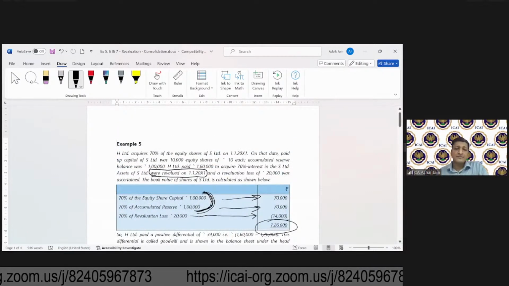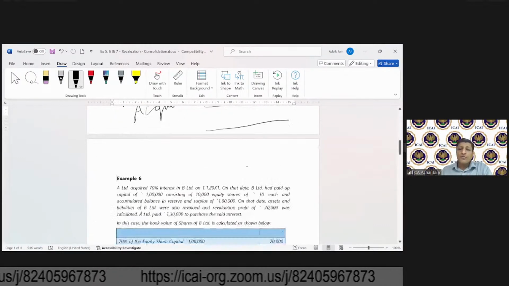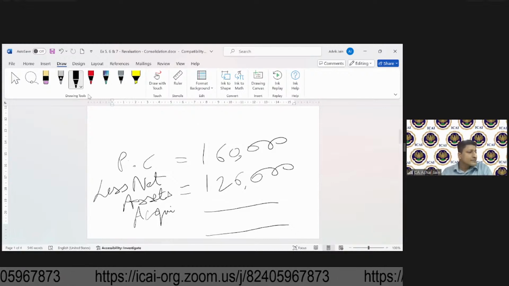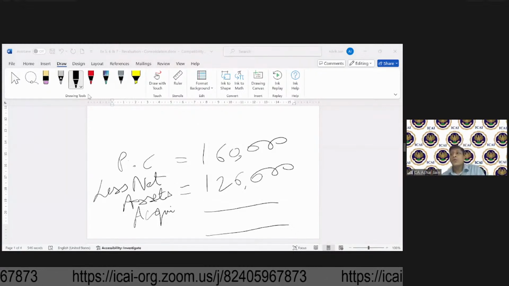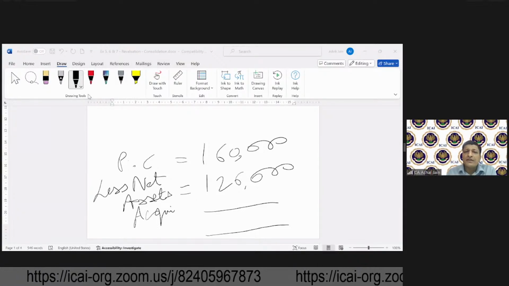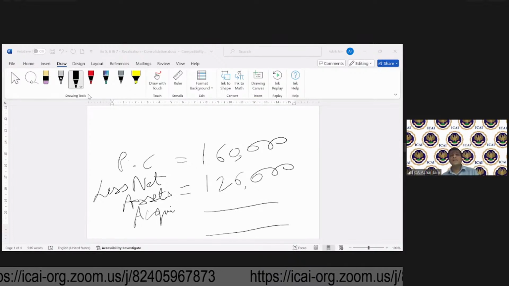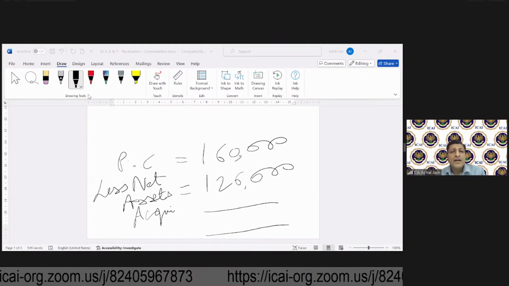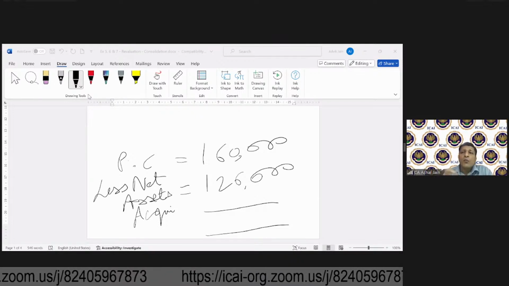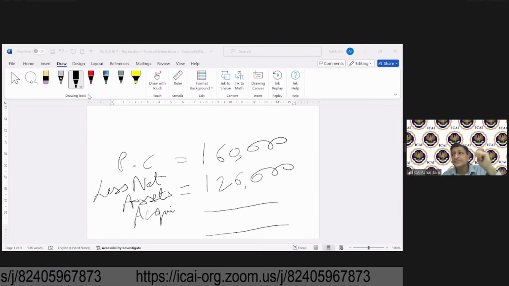So in this case, what do you get? Goodwill or capital reserve? Tell me, over to you. Pratima is saying goodwill. Rashmi is saying capital reserve. Very good. What about others? Kiran is saying goodwill. Okay. What about others? Will it be goodwill or capital reserve?